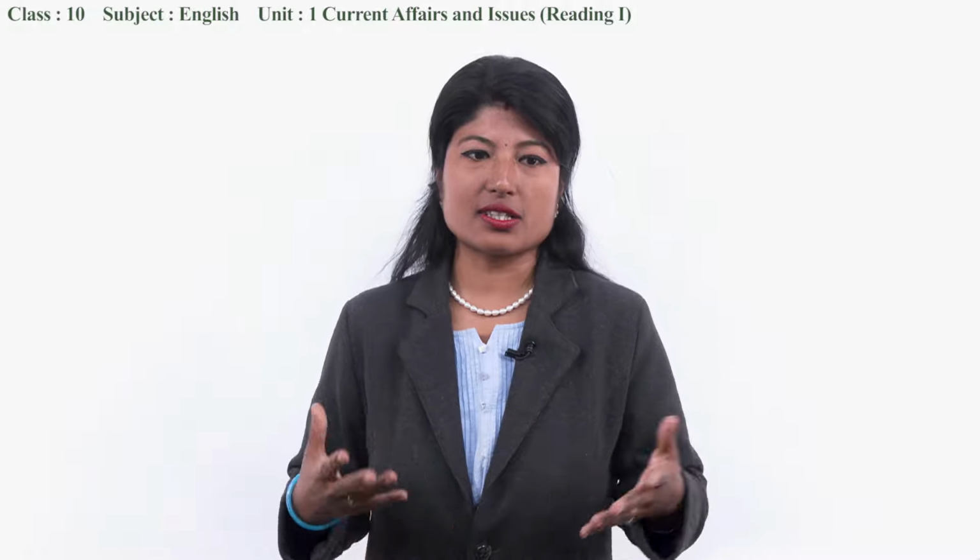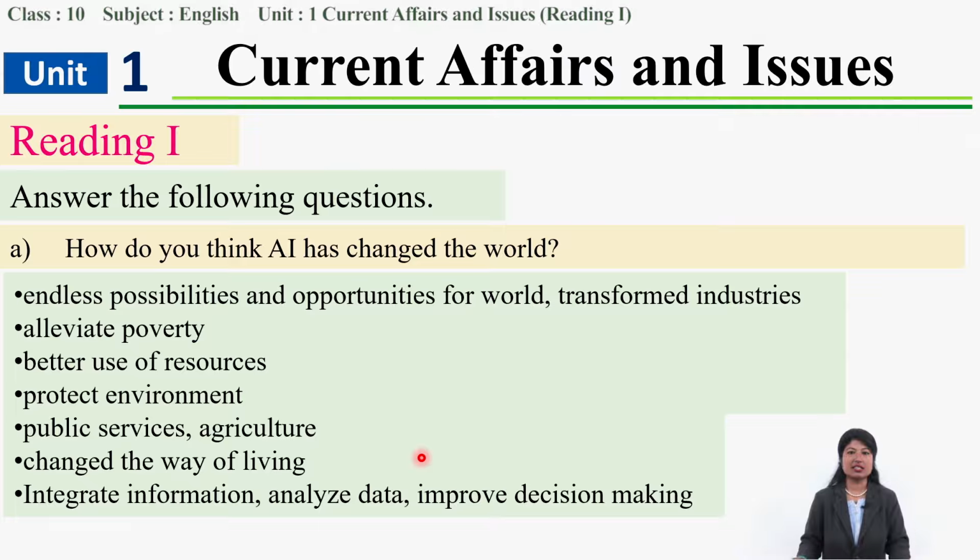Okay, some of the points that I have made a list over here. So AI has made endless possibilities, opportunities. There are so many opportunities, and the world has been changed due to it, and industries are greatly transformed because the work is easier over there.